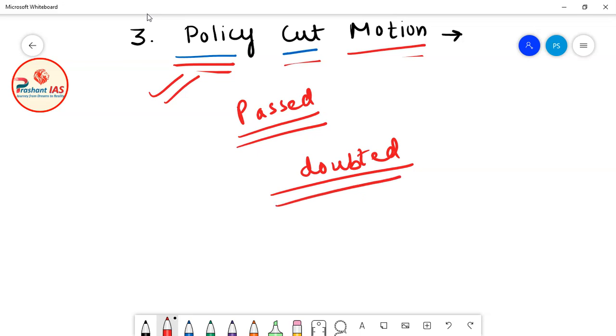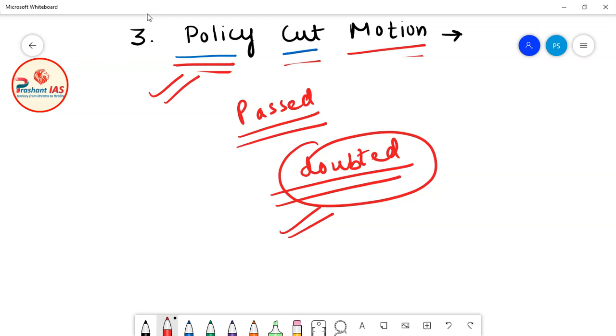I have told you that a government can only be formed if one political party enjoys absolute majority in Lok Sabha. So if the government does not have absolute majority, then definitely the government will be dismissed and has to resign.